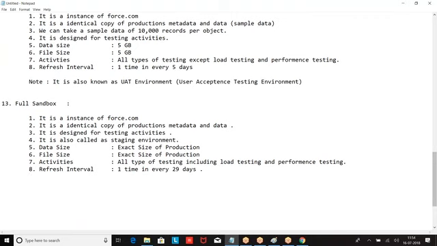So it is designed for testing activity. You will have exact data that is there in production, metadata with complete data. It is designed for all types of testing. Basically, what type of testing can we do? Load testing and performance testing. Basically, it is designed for load testing and performance testing. I hope you are clear.